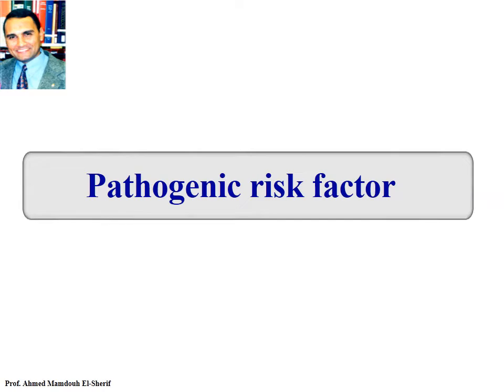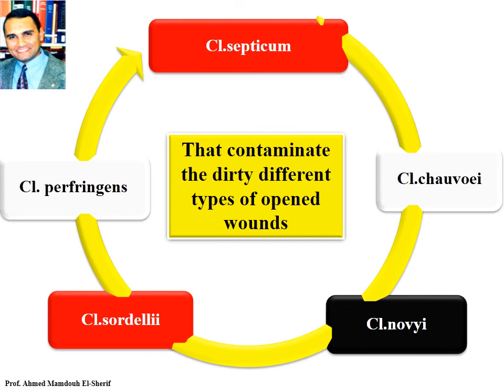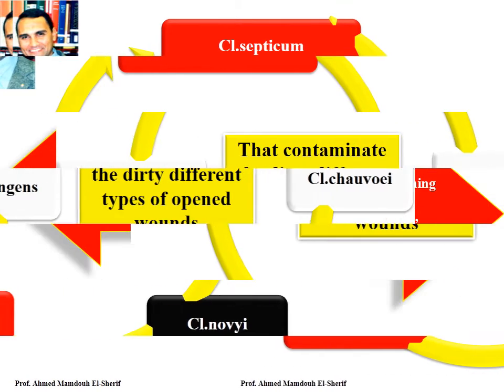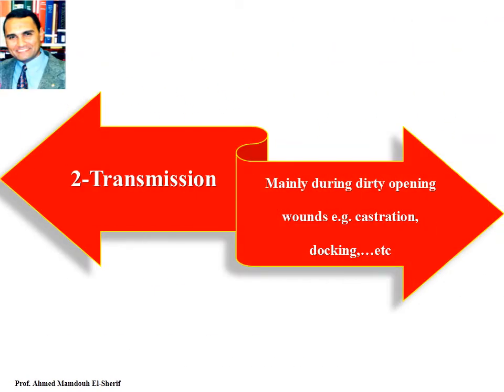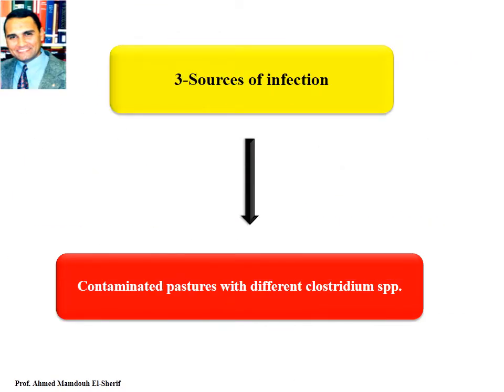Pathogenic risk factor. The pathogenic risk factors are Clostridium septicum, Clostridium chauvoei, Clostridium novyi, Clostridium sordellii, and Clostridium perfringens that contaminate different types of open wounds in ruminants. Transmission is done mainly through dirty open wounds, during castration, docking, lambing, and so on. Sources of infection are the contaminated pasture with different Clostridium species.